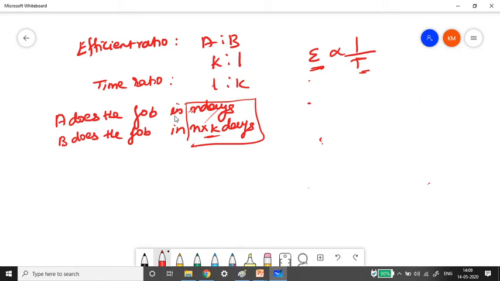Now we have done this, so let us solve what they have given.